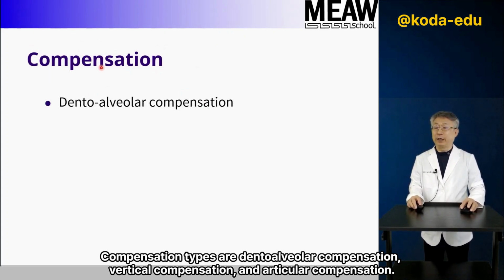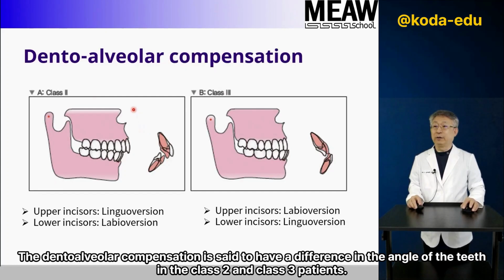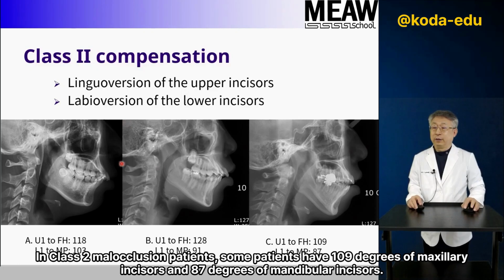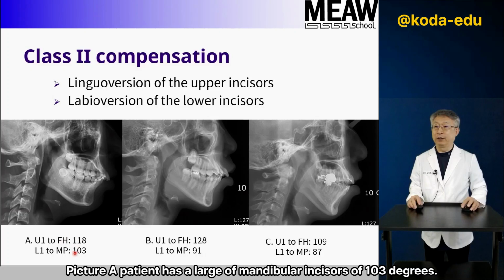Compensation types are dentoalveolar compensation, vertical compensation, and articular compensation. The dentoalveolar compensation is said to have a difference in the angle of the teeth in the Class 2 and Class 3 patients. In Class 2 malocclusion patients, some patients have 109 degrees of maxillary incisors and 87 degrees of mandibular incisors. This picture shows a patient with a large mandibular incisor angle of 103 degrees.